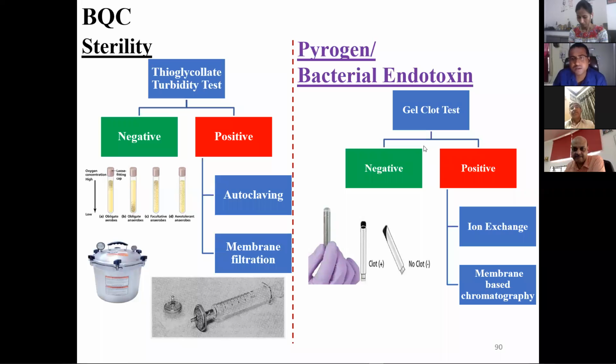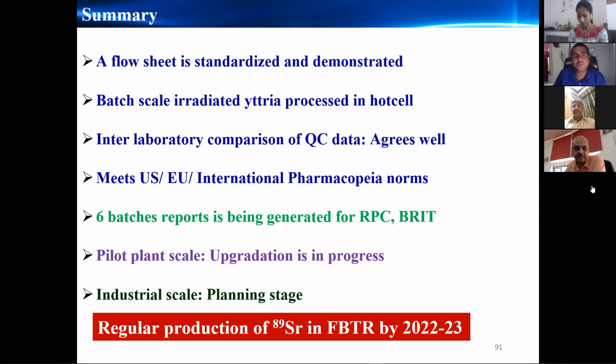And then I'll come to the summary: the flow sheet is standardized and demonstrated. Batch scale process is done. Interlaboratory collaborative comparison was done for the quality control data, and it meets the US, European and international pharmacopoeia also. And 6 batches of report is being generated for submission to the RPC BRIT, and pilot plant scale is in progress, and industrial scale is in planning stage. So regular production of strontium in APTR will be done by 2023.